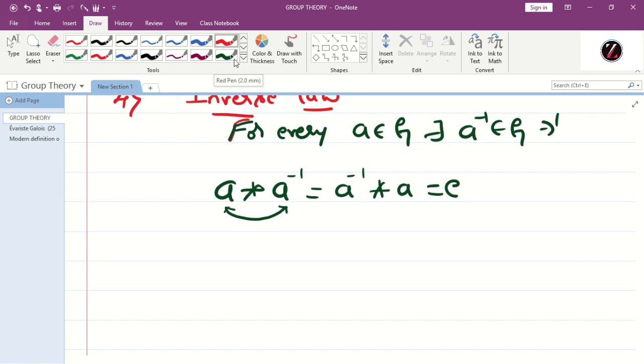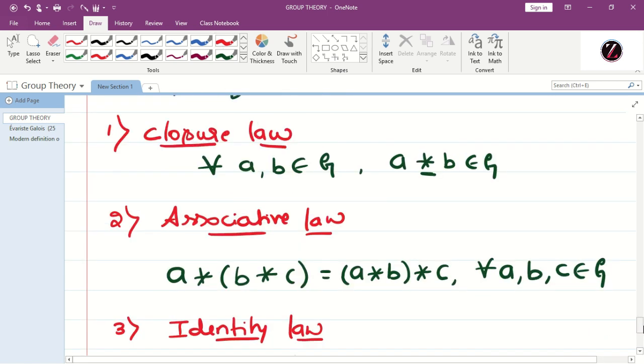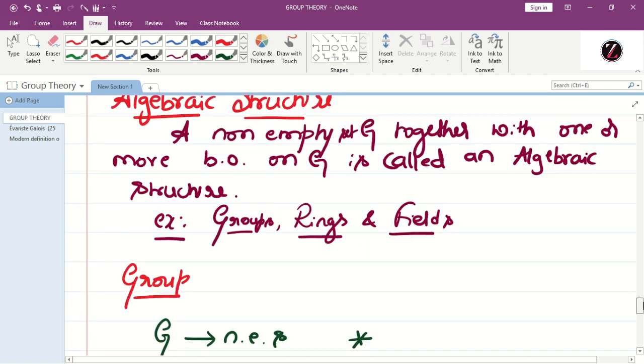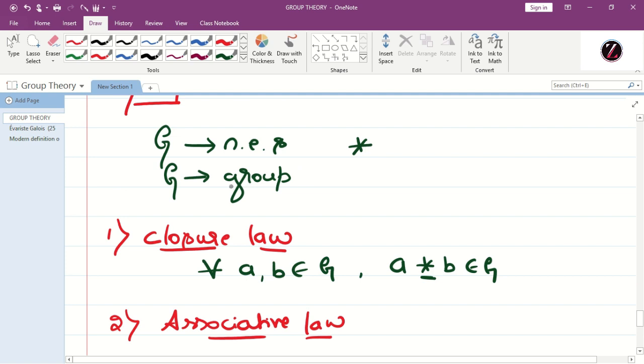So after this, you now understand what we mean by a group. Let us recall. A non-empty set G with an operation star is said to be a group if it satisfies the following laws. How many laws are there? Four laws. The first one is closure law.